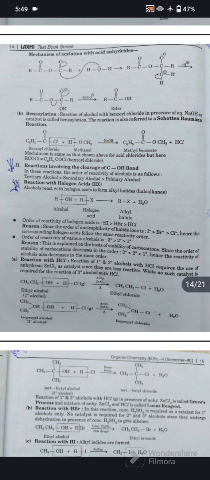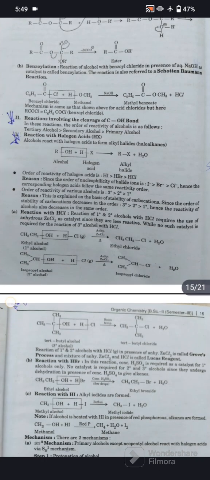Reaction with HCl. Reaction of primary and secondary alcohol with HCl requires the use of anhydrous ZnCl2 as catalyst since they are less reactive, while no such catalyst is required for the reaction of tertiary alcohol with HCl. Ethyl alcohol reacts with HCl in presence of anhydrous ZnCl2 to form ethyl chloride with water. And secondary alcohol, isopropyl alcohol, reacts with HCl in presence of anhydrous ZnCl2 to form isopropyl chloride with water.